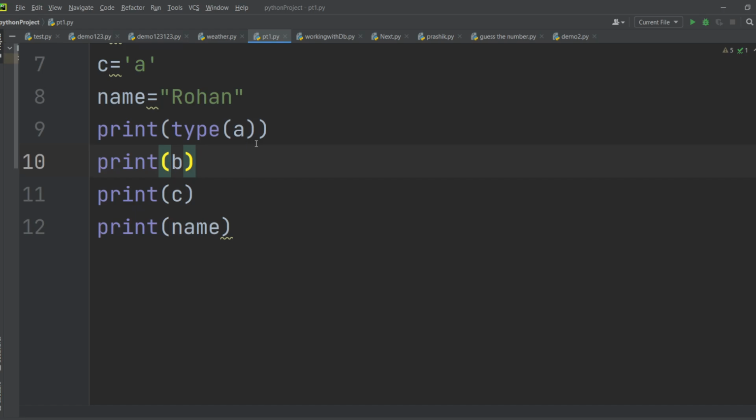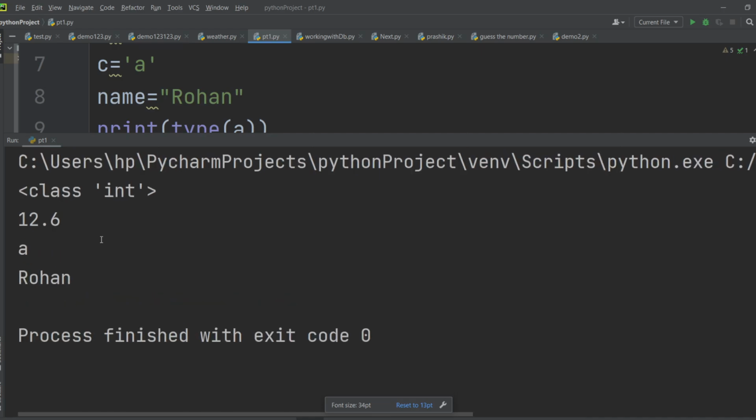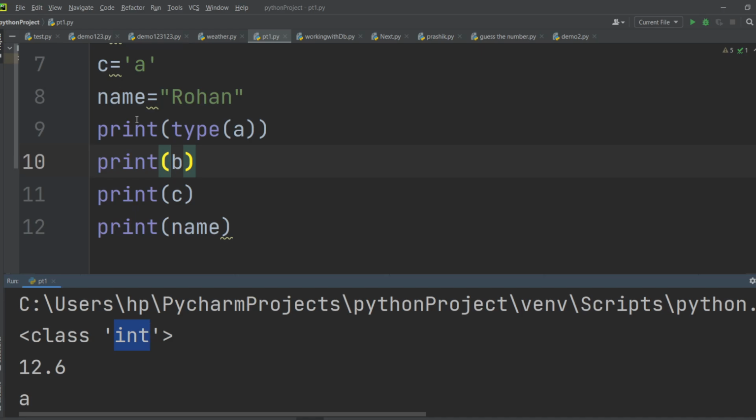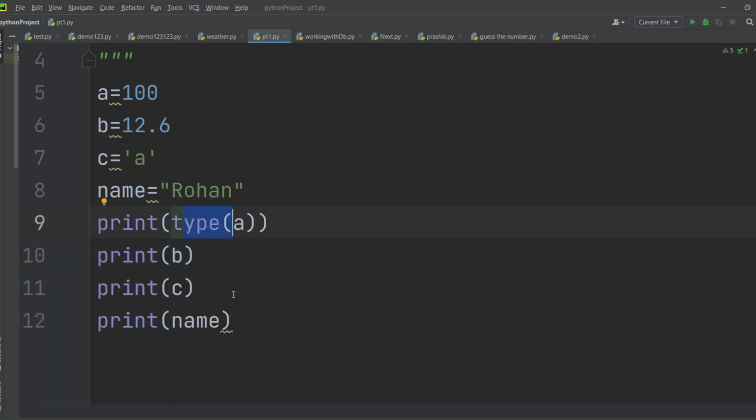So if I print this, what will you get? See, you are getting class integer. Are you getting this? It means the type of this a is integer. So this is what you get after printing the type of a. Can we say this a has a type of integer? But we haven't written this explicitly, but it has a type.